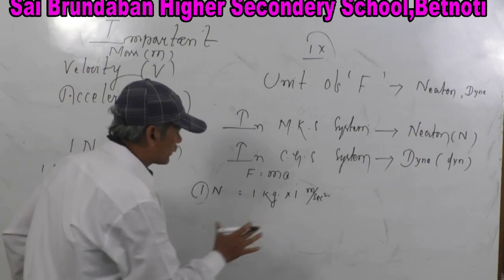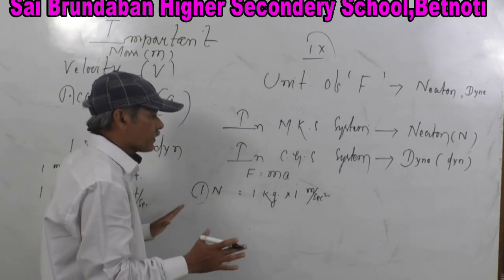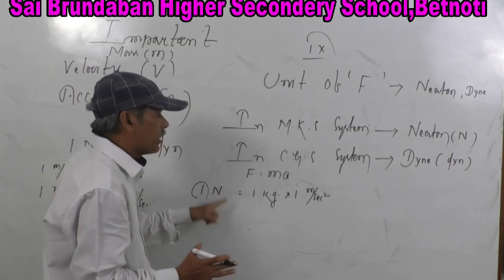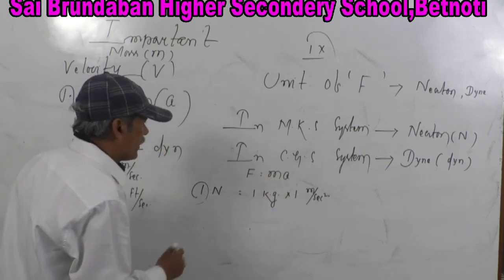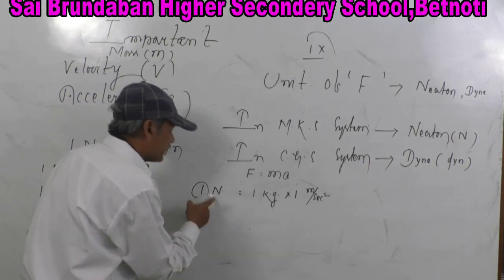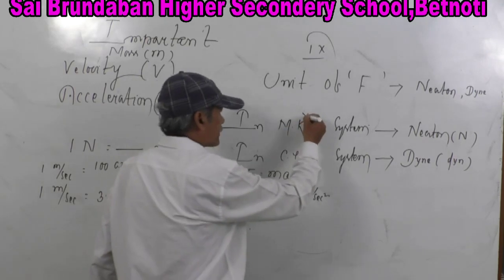It's very important. This is a learning period. You just focus on what I am going to tell, what I am writing. F is equal to ma. The unit of F is Newton. Newton is in which system? MK system.